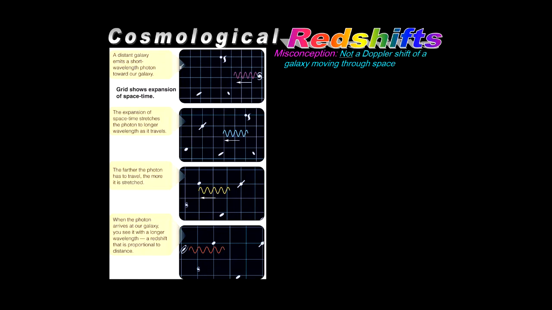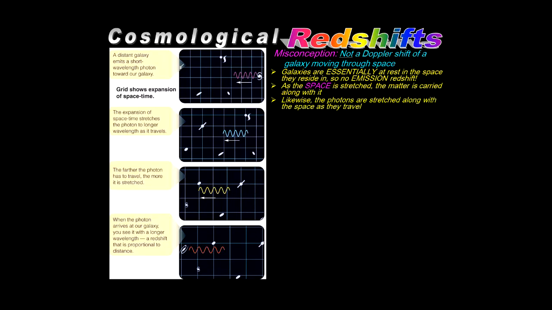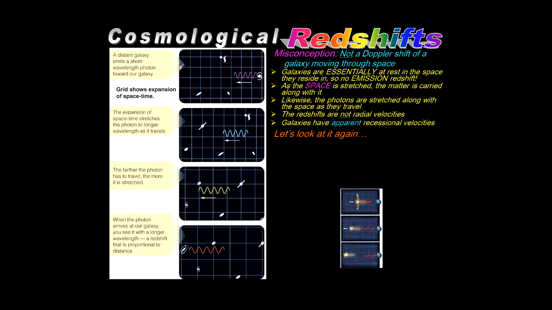The misconception is that it's a Doppler shift from a galaxy moving through space in the conventional sense. The galaxies are essentially not moving in the space they're in, so they don't have emission redshifts. But as the space is stretched, the matter is carried along with it, and the photons are stretched along with the space as well. So the redshifts are not corresponding to radial velocities away from us, even though it appears that way. The galaxies have apparent recessional velocities.